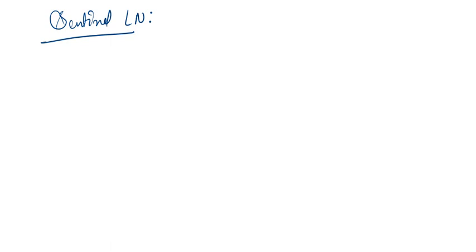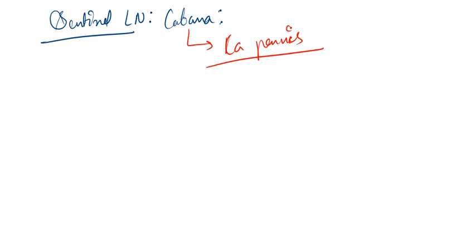Now, the concept of sentinel lymph node was actually introduced by Cabana. For which condition was this first done? It was first done by Cabana in carcinoma penis. The sentinel lymph node was first taken in carcinoma penis. Hence, if we do the sentinel lymph node procedure in carcinoma penis, that is called Cabana's procedure, because the person behind this procedure is Cabana.